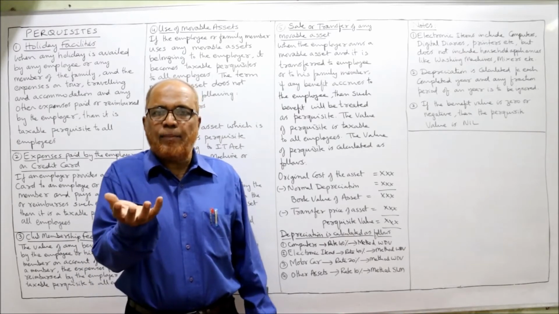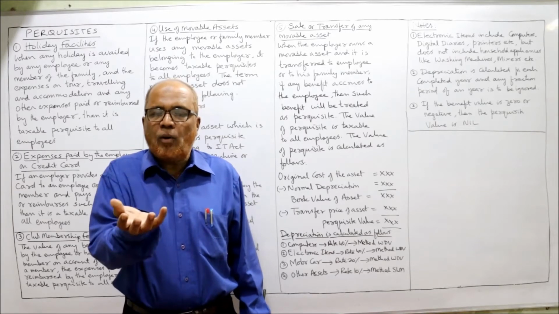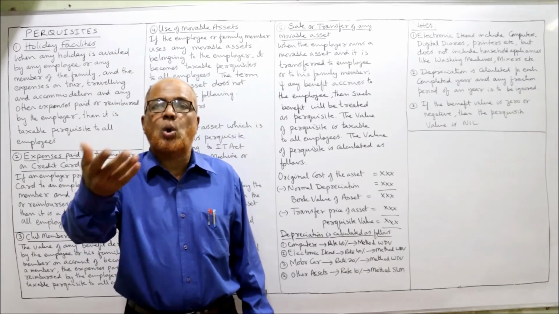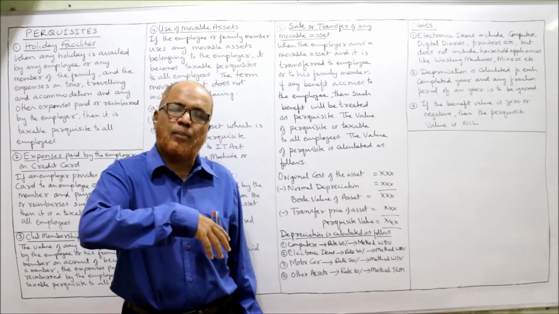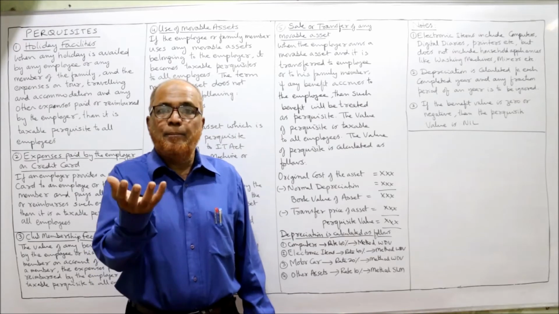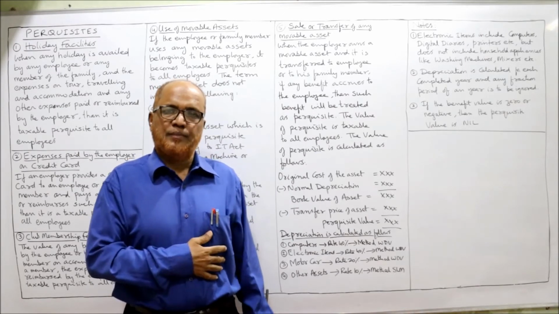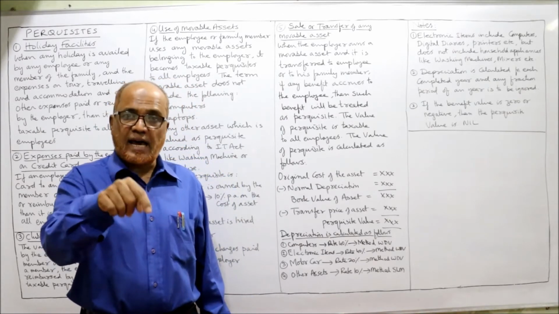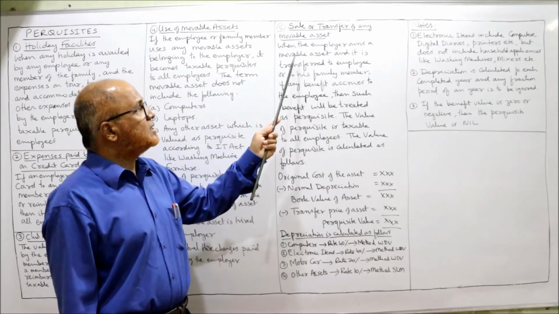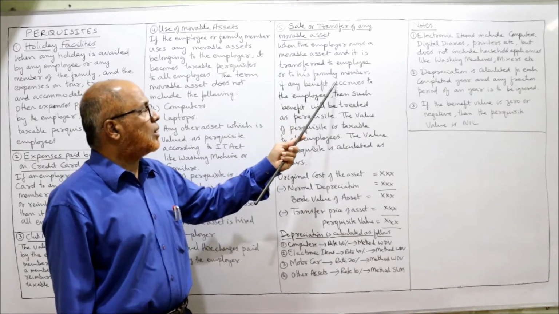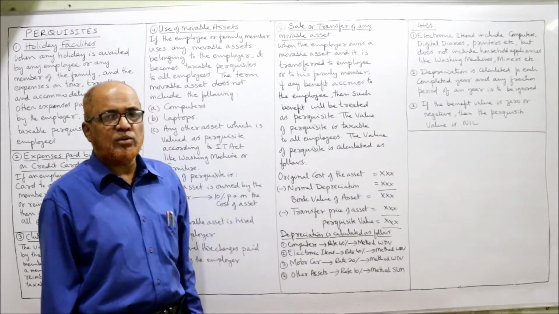So presently the employer owns a movable asset, and the employer has transferred or sold the asset. Ownership is transferred from the employer to the employee, and any benefit accrues from that transfer to the employee. Then that benefit is a taxable perquisite in the hands of the employee. So when the employer owns a movable asset and it is transferred to the employee or his family member, if any benefit accrues to the employee, then such benefit will be treated as a perquisite.